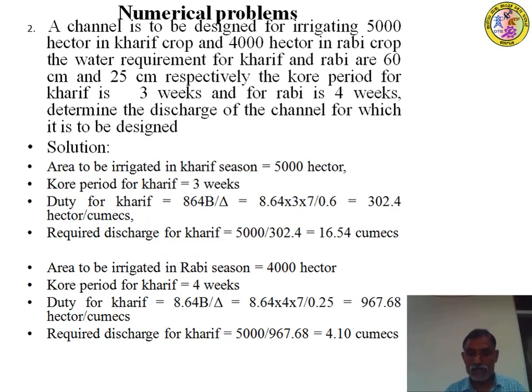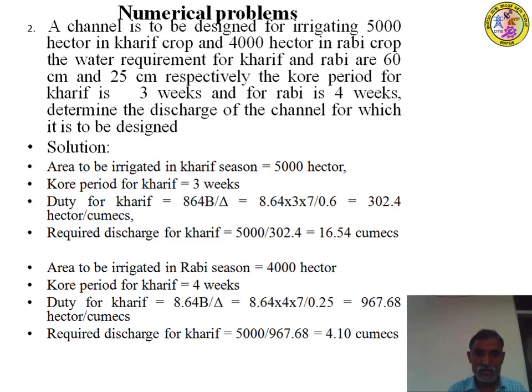So therefore 8.64 multiplied by 4 into 7 divided by 0.25, because delta is 25 centimeters for Rabi. Therefore the duty of water during the Rabi season is 967.68 hectare per cumec.